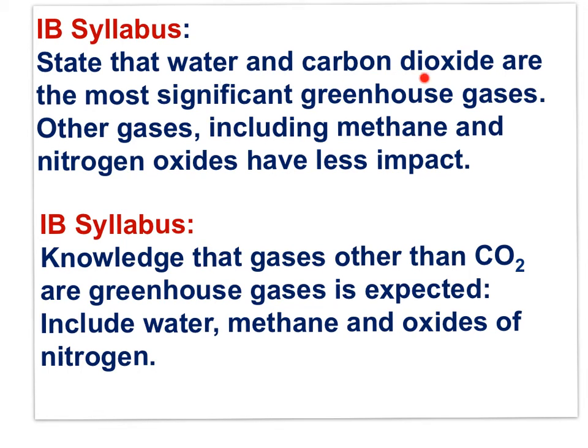So here are 2 IB syllabus statements that should be under control at this point. State that water and carbon dioxide are the most significant greenhouse gases. Other gases, including methane, nitrogen oxides, have less impact. Knowledge that gases other than carbon dioxide are greenhouse gases is expected. Include water, methane, and oxides of nitrogen. This would be N2O, nitrous oxide.